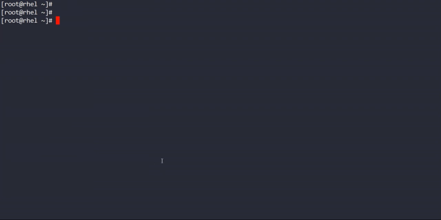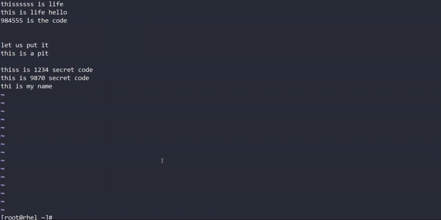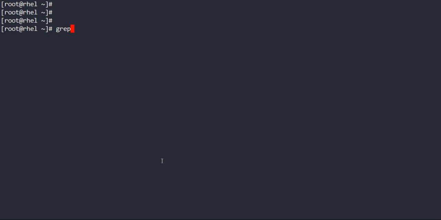Okay, so one more regular expression I will show you. Suppose I want to check for blank lines in my file. There are some blank lines in my file. So how will you search for blank lines? grep -E with caret and dollar means it's starting and ending, and doesn't contain anything in between. So it will bring you the empty lines in the file.